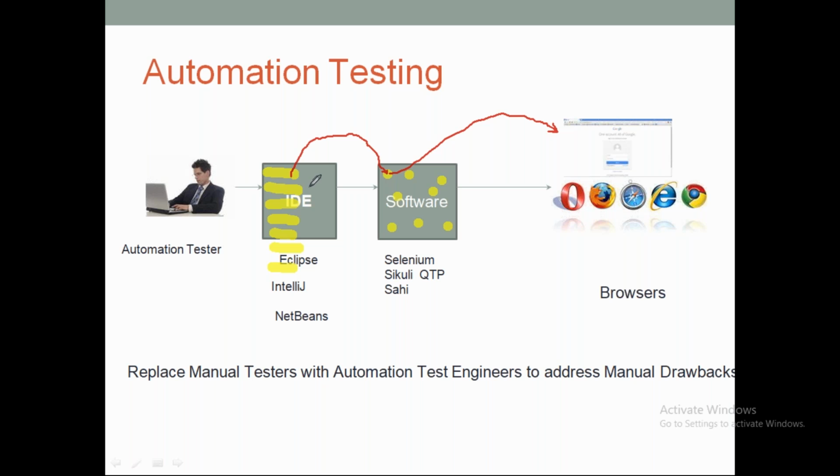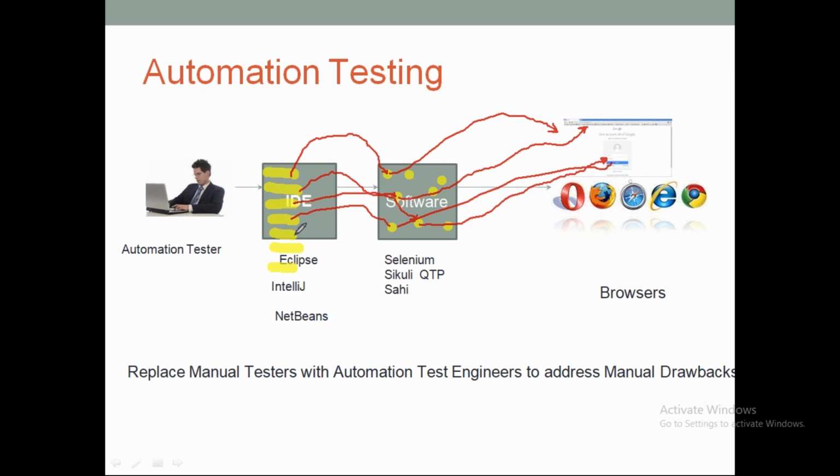So the first step is to open the browser. The second step is to navigate to some application, let's say the Gmail application. Once we open the browser, entering the URL will be taken care of by the software again. The next step is to enter some username, so again I am writing some lines of code, and that line of code will enter the username here on top of the browser. Then to enter the password, I write one more line of code, and that line of code will enter the password.